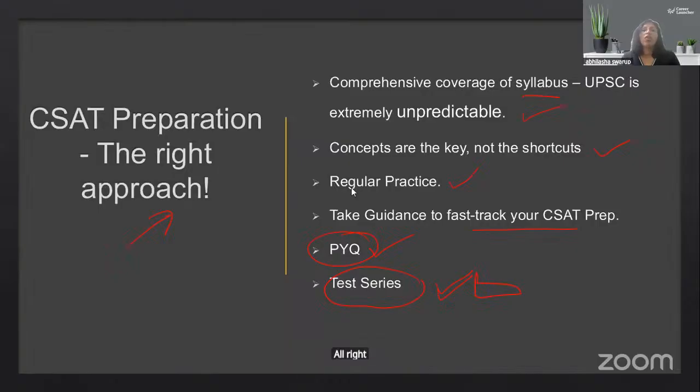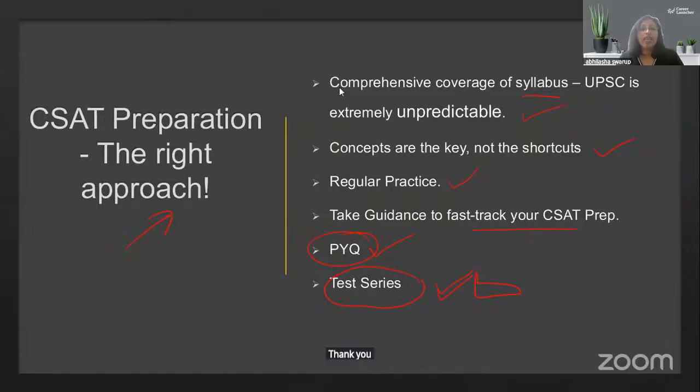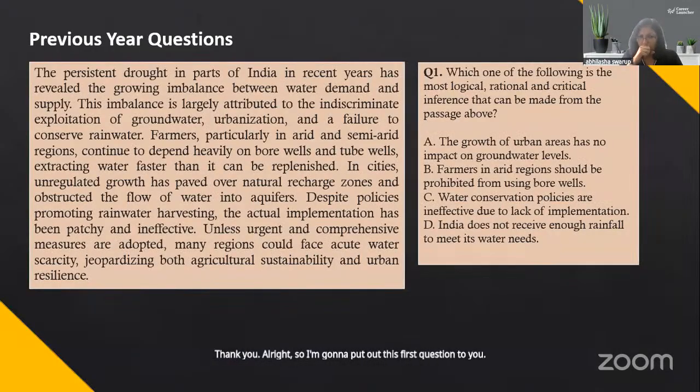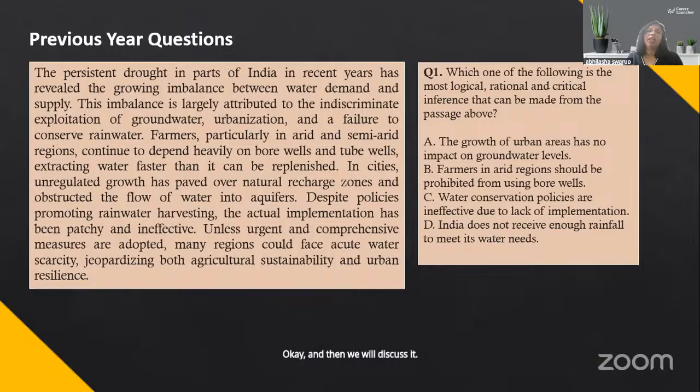All right, now that I'm able to see your chats, I'm going to put out this first question to you. Take a moment, read it, and then you can type your answer into the chat box, and then we will discuss it. You have a minute to read and solve.